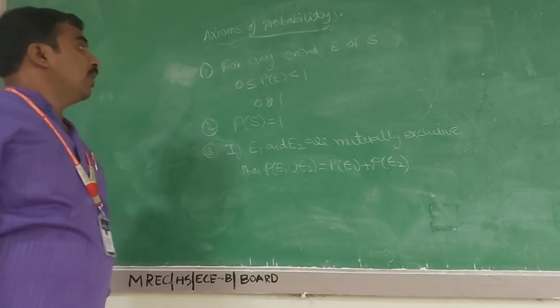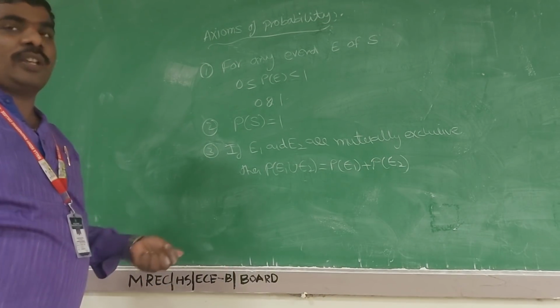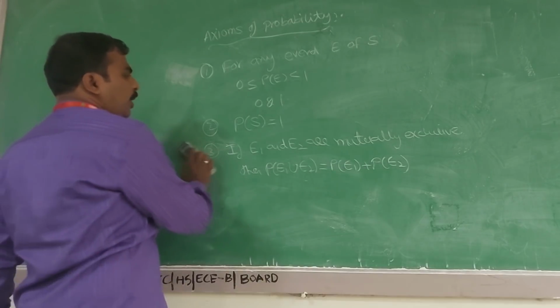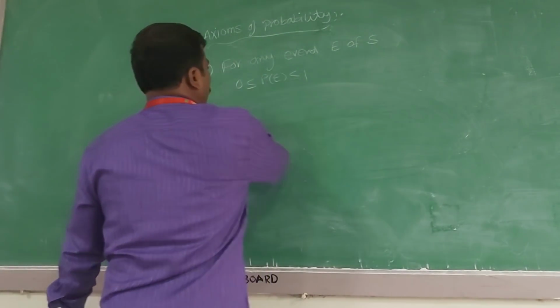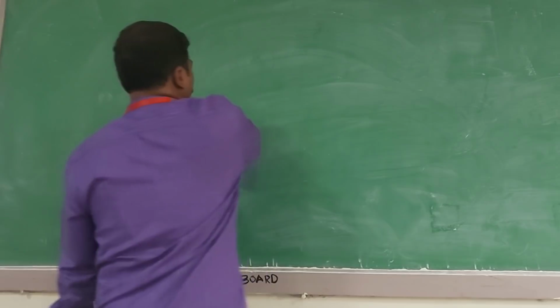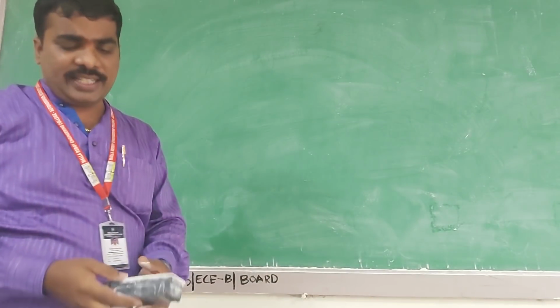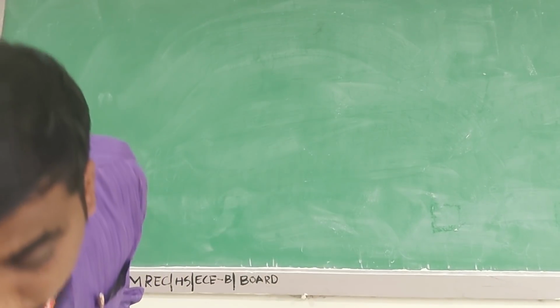Next, first we will solve one small probability problem.